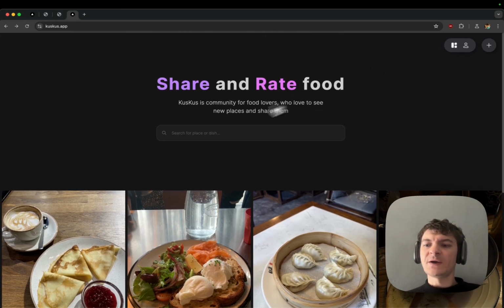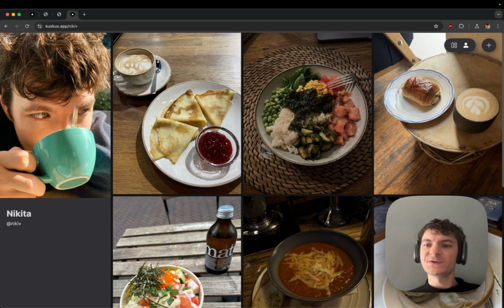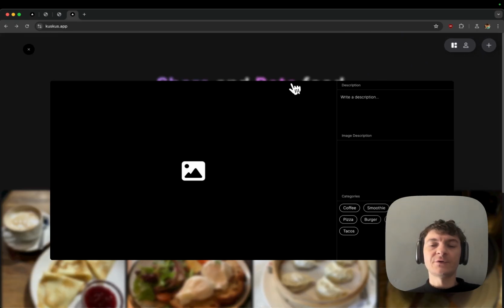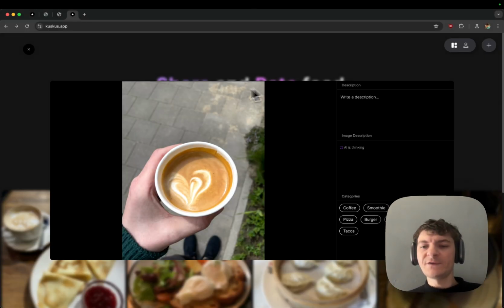So, for example, if we look at my profile, here's a profile. Here are some photos I took again, and different people have different profiles, similar to Twitter. So let's try and add a post. This is a coffee I drank not too long ago.